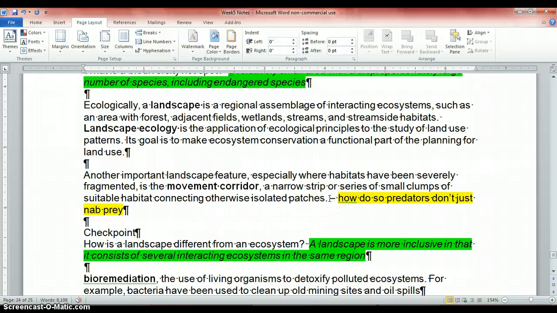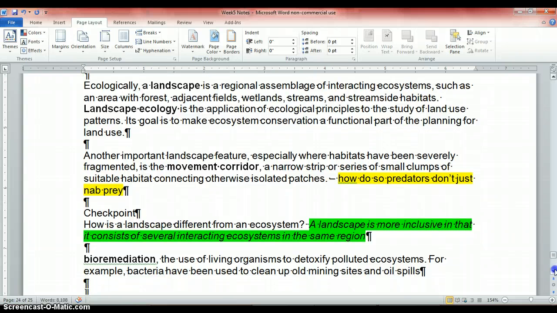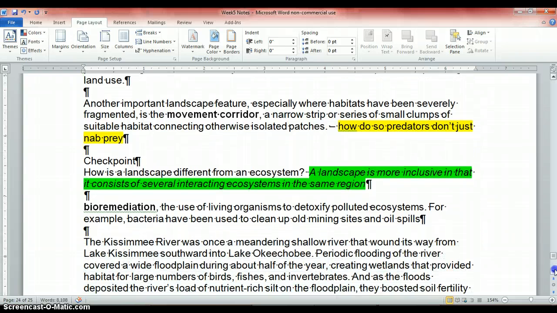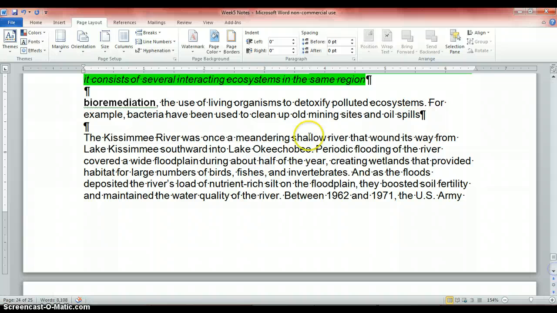Another important landscape feature, especially where habitats have been severely fragmented, is the movement corridor. This is a narrow strip or series of small clumps of suitable habitats connecting otherwise isolated patches. So you have a bunch of random dots. How do we connect them so that everywhere has more space, but still make the corridor so that predators don't just sit on the side and kill off prey? So we want to make it safe to move between the areas. This is a big issue in California and other places with like mountain lions are coming into populated areas because they have no corridor. They have to get between.